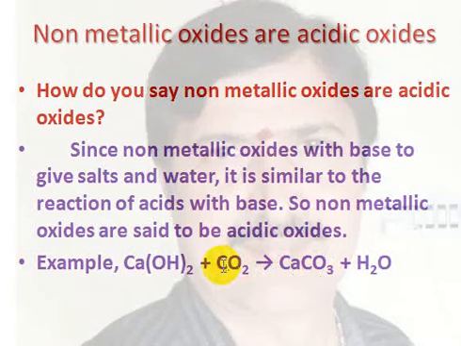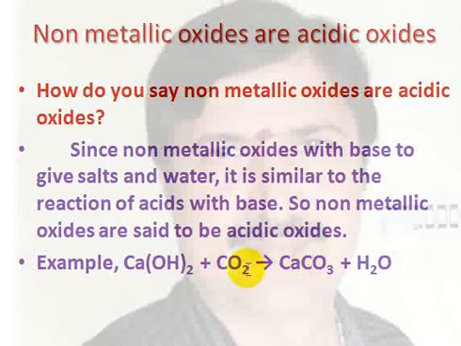But here carbon dioxide is a non-metallic oxide because carbon is a non-metal. When non-metallic oxide reacts with a base, salt and water are produced. This is somewhat similar to the reaction of acid with base.